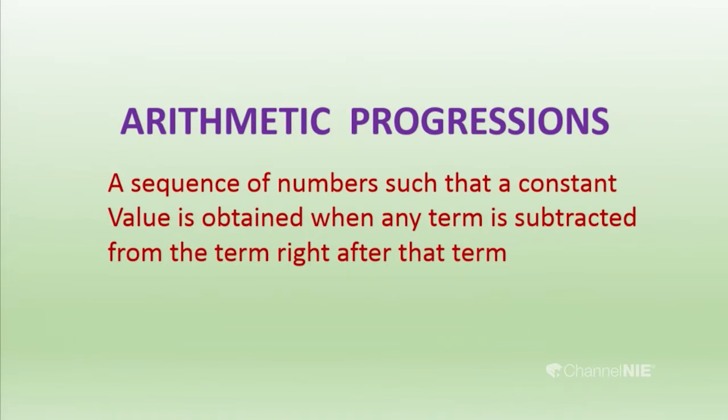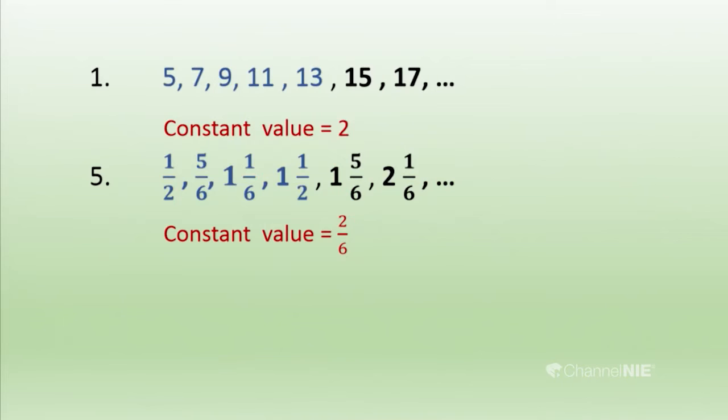Let us see further. When we are doing the arithmetic progression, I explained that there is a constant value coming when you subtract two consecutive terms. That is why I took the first number pattern and the fifth number pattern, because only they give a constant value as the difference between two consecutive terms.